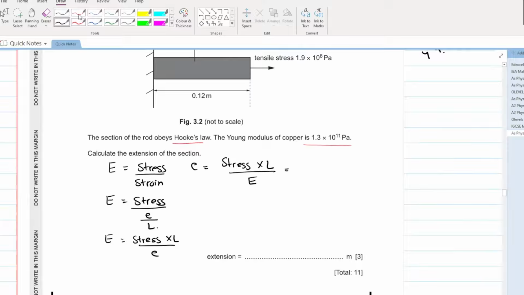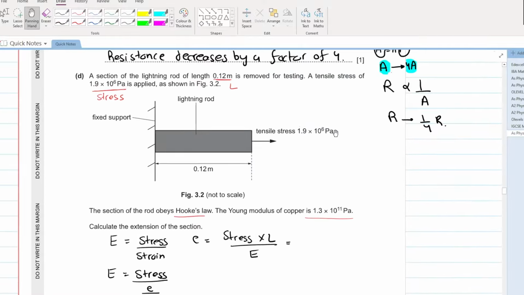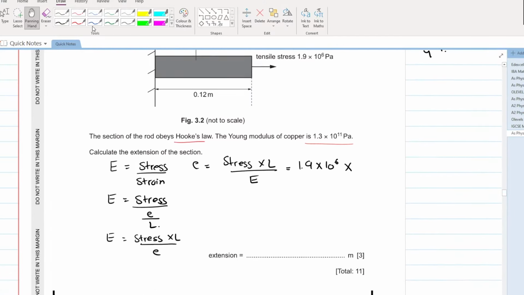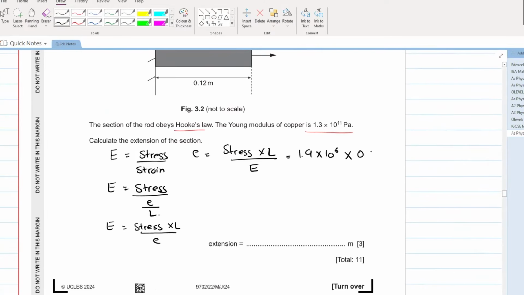What is the stress? Can you tell me? The stress is 1.9 into 10 raised to the power of 6. What is the length? Length is 0.12 meters. What is the Young's modulus? 1.3 into 10 raised to the power of 11. What does your extension come out to be? Calculate. Extension comes out to be 1.8 into 10 raised to the power of minus 6 meters.